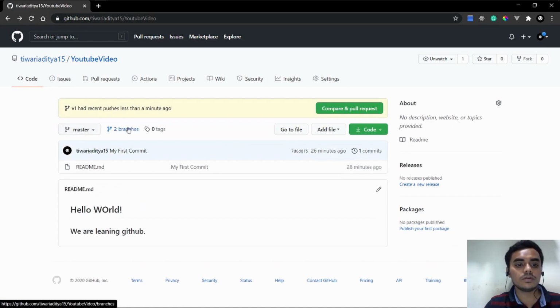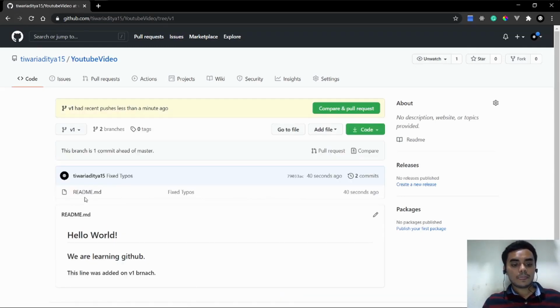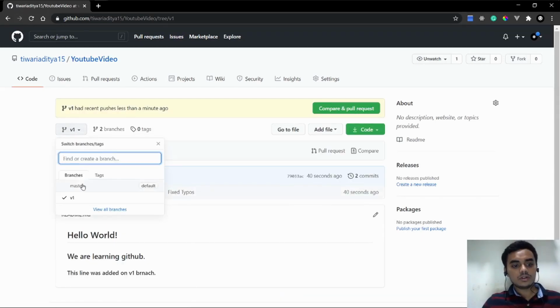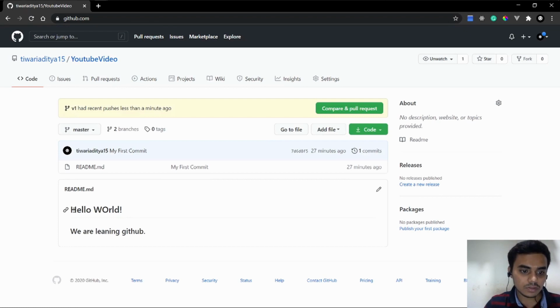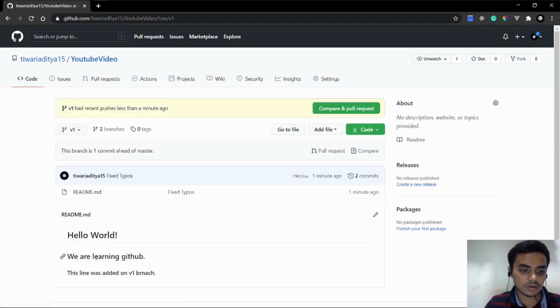Okay. Now you can see there are two branches. Okay, v1 branch. Now look at the difference. On the master branch, we just got hello world and we are learning GitHub. And on the V1 branch, we can see the typo, that learning typo is fixed and hello world is fixed. The line was added on the V1 branch.